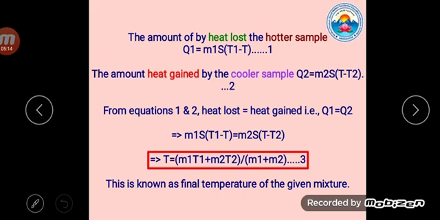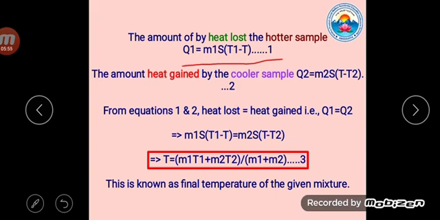According to our formula S is equal to Q by m delta T, so Q is equal to m s delta T. Here the heat lost by the hot water sample is Q1 is equal to m1 s delta T, where delta T means T1 minus T. Already I told you T1 is the higher temperature, and T is the resultant or effective temperature.